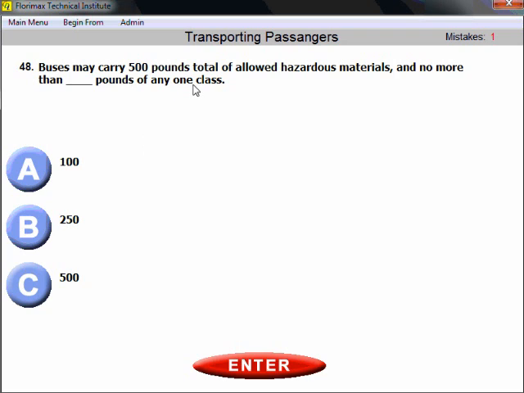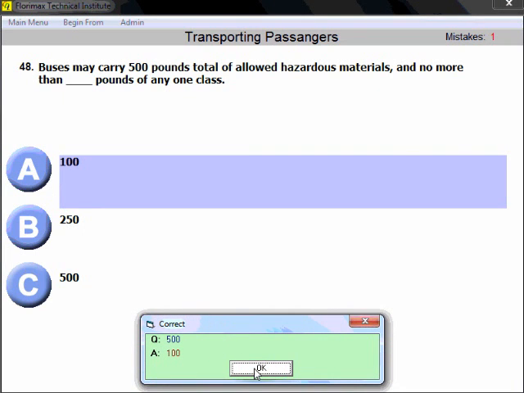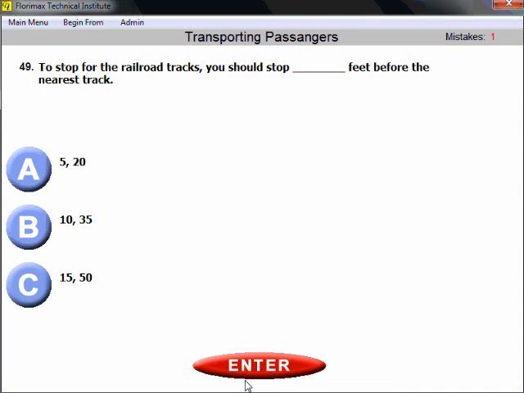Before. Question number 48. Buses may carry 500 pounds total of allowed hazardous materials and no more than how many pounds of any one class. In plain English, that means that if you carry more than one class, so a combination of hazardous materials, the total weight should not exceed 500 pounds, and any one class weight should not exceed 100 pounds. That's the rule. That's how it's written in the textbook, and that's how we should answer this question. All right, 100 pounds of any one class.